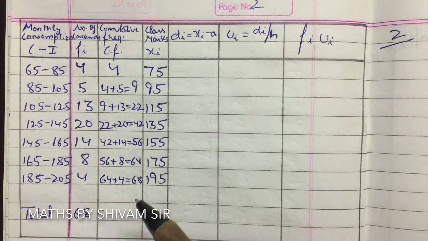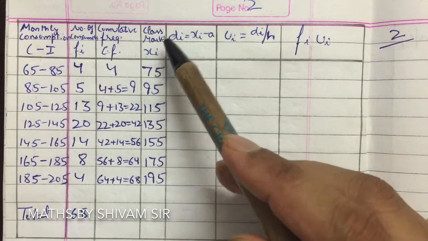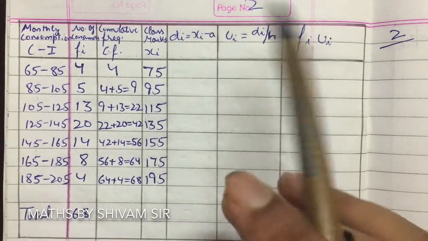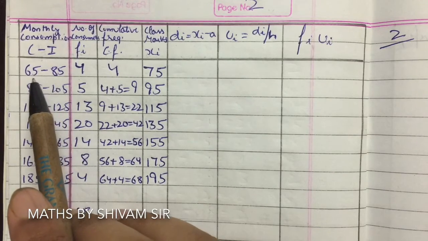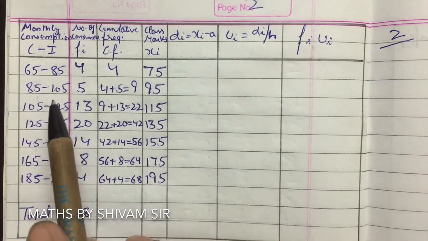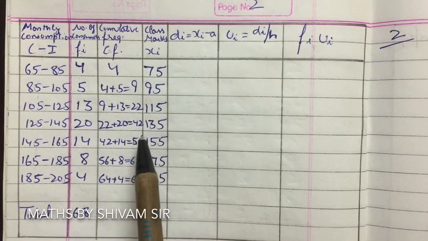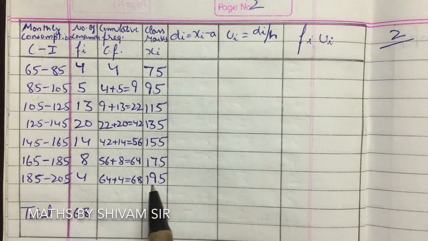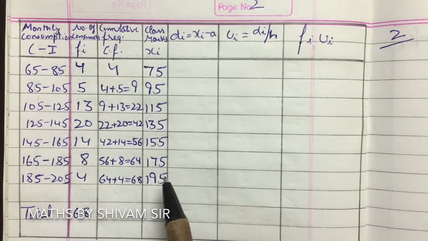After cumulative frequency we have the next column of class mark. Class mark we all know is upper class limit plus lower class limit divided by 2. So 85 plus 65 divided by 2 is 75. Then 105 plus 85 divided by 2 is 95. Then 115, then 135, then 155, then 175, then 195. So these are the class marks.